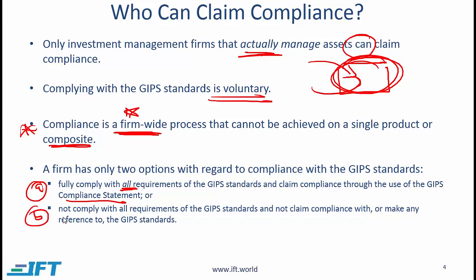The other option is to not comply with all requirements of the GIPS standards and not claim compliance with or make any reference to the GIPS standards. In other words, a firm can't say that it is partially compliant, or that we are GIPS compliant except for standard 5A. It is an all or none.